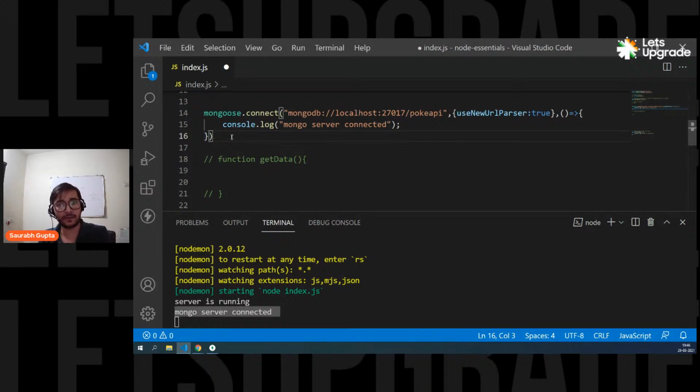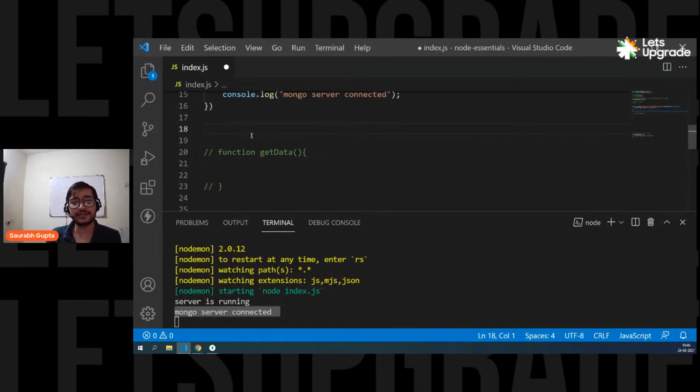Let's create them one by one, and I'm going to explain what is schema and what is model. First of all, to work with any collection, you have to create a schema in your Node.js program. Schema is nothing but the structure and the rules and regulations for that particular collection. So when Node.js tries to put some data into your collection, it will follow the schema. It will follow the rules and regulations.